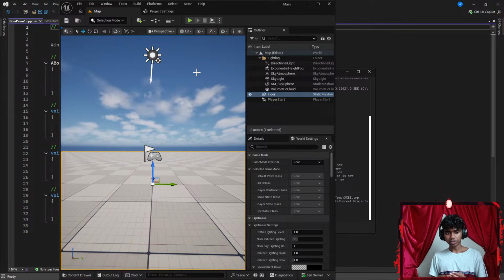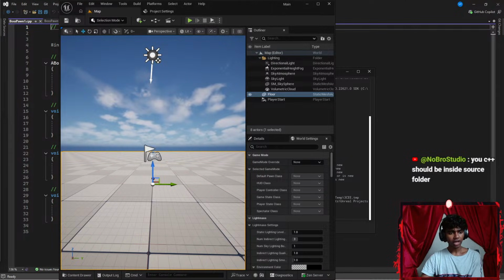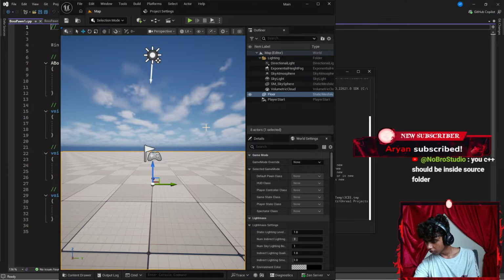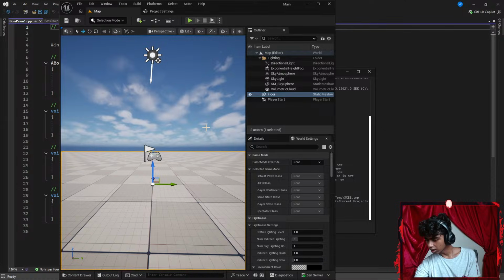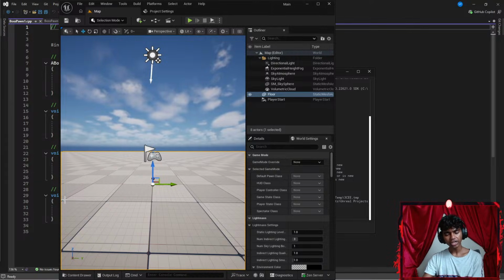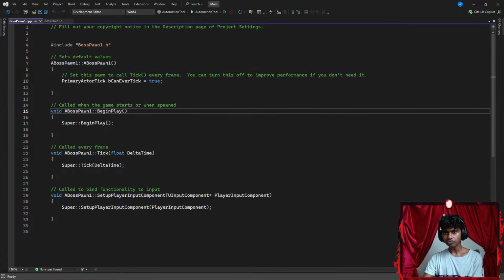Okay, your C++ should be inside the source folder. Should I drag and drop something inside my source folder? Alright guys, let me just check if this thing works perfectly. There we go. Gotta make sure the stream's actually working perfectly. Okay, your C++ should be inside your source folder. How do I do that? That said, let me go ahead and reload this first.